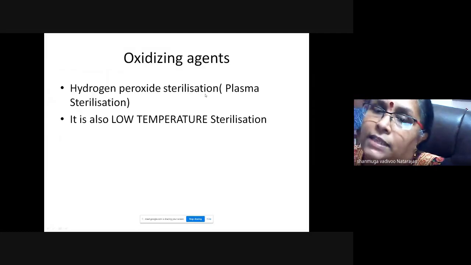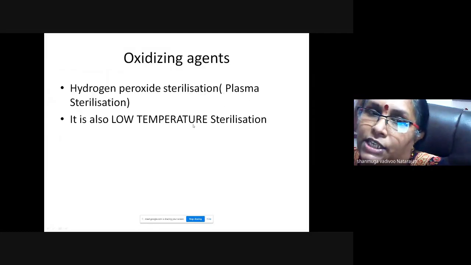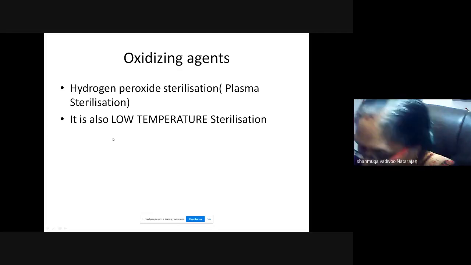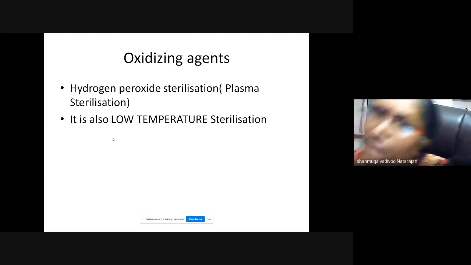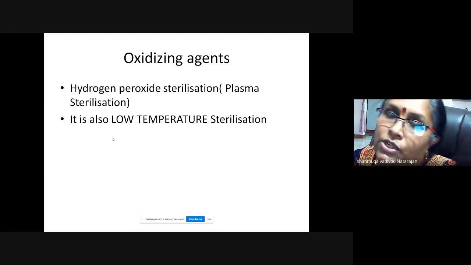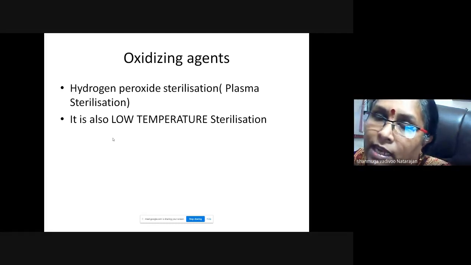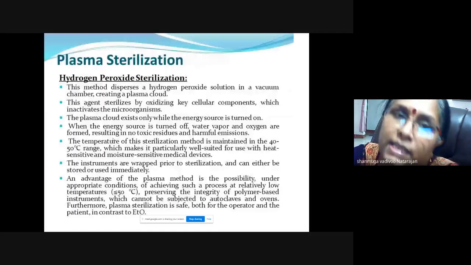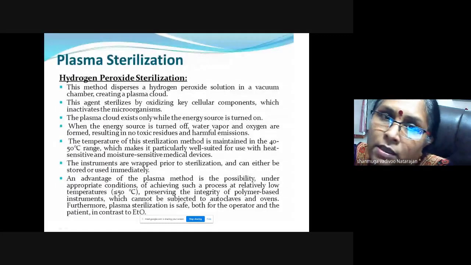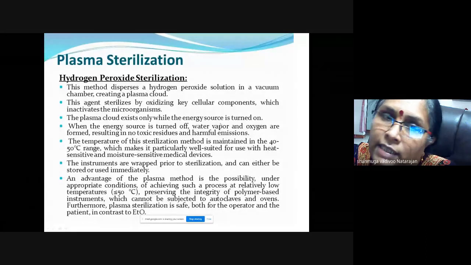Then oxidizing agents, which again are very important. Hydrogen peroxide sterilization has a new name, plasma sterilization. This again is low temperature, apart from gamma radiation. Any articles which cannot withstand autoclaving can be sterilized by plasma sterilization. Many hospitals have these sterilizers, which use hydrogen peroxide in a vacuum chamber.